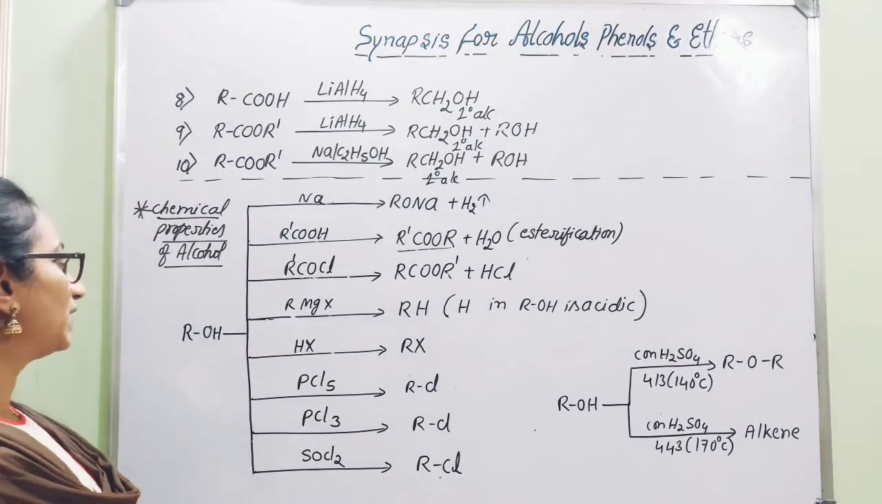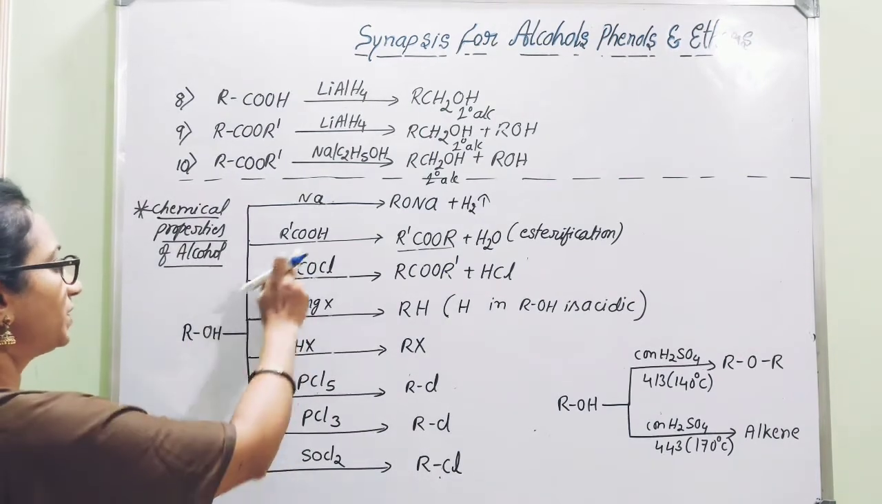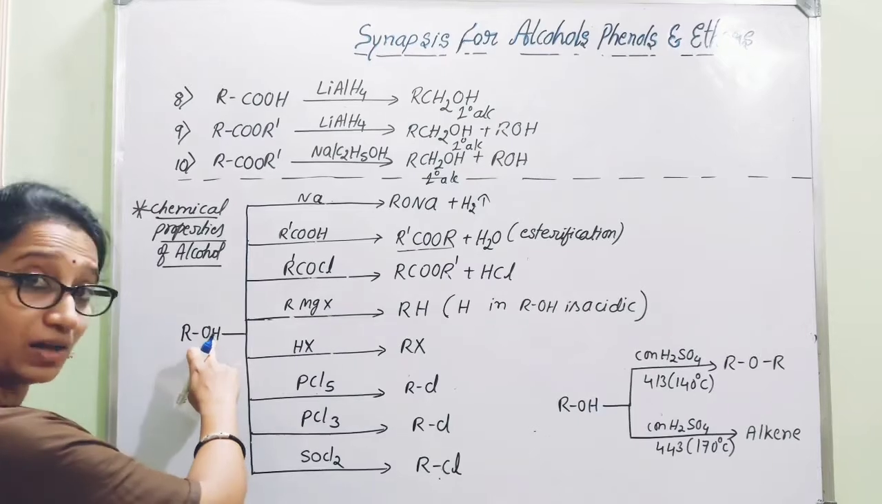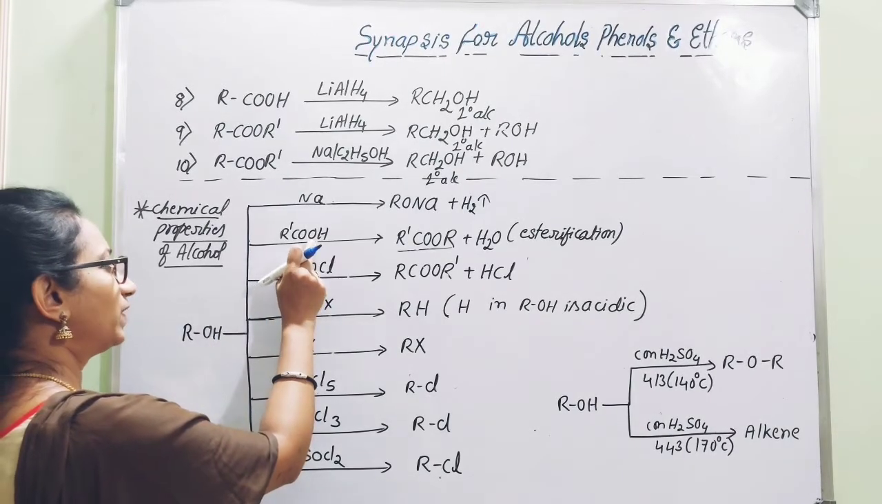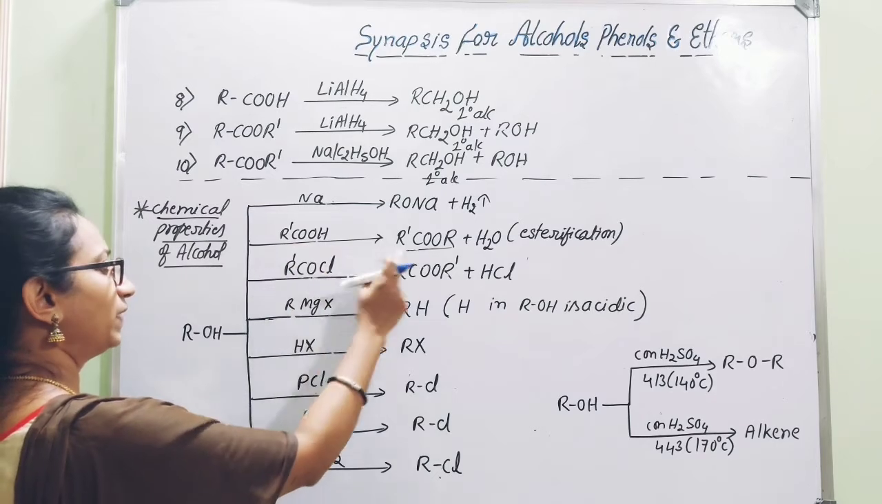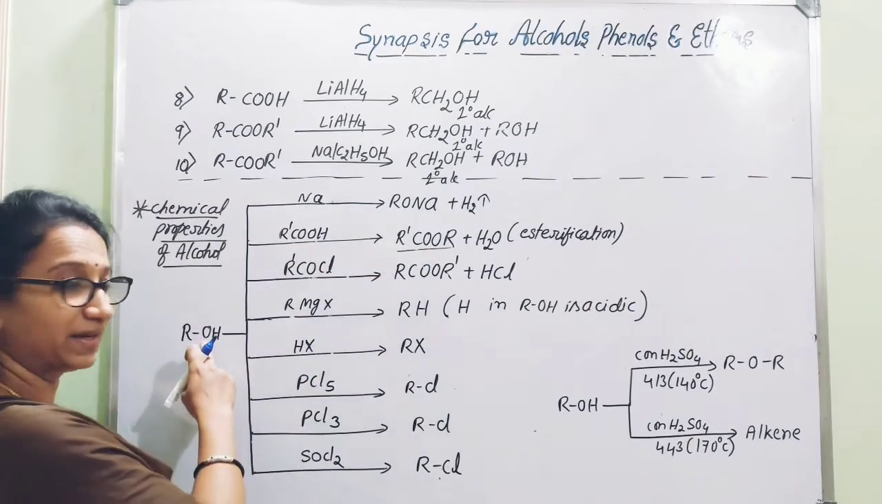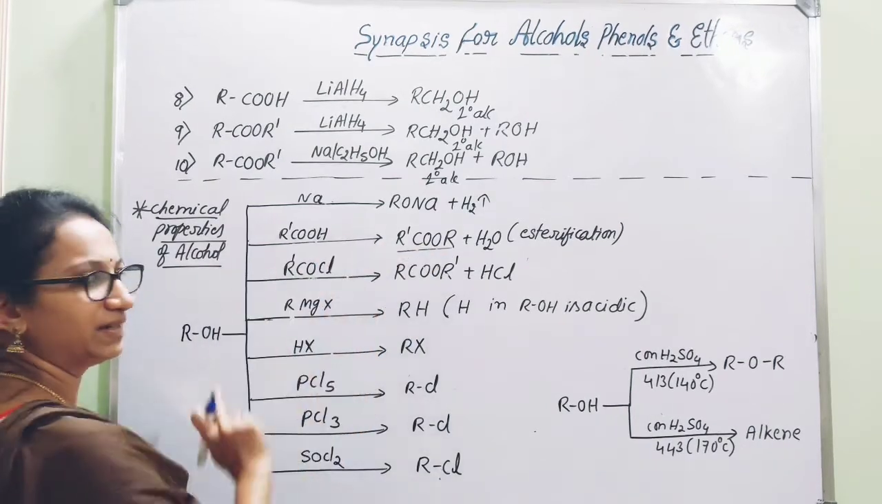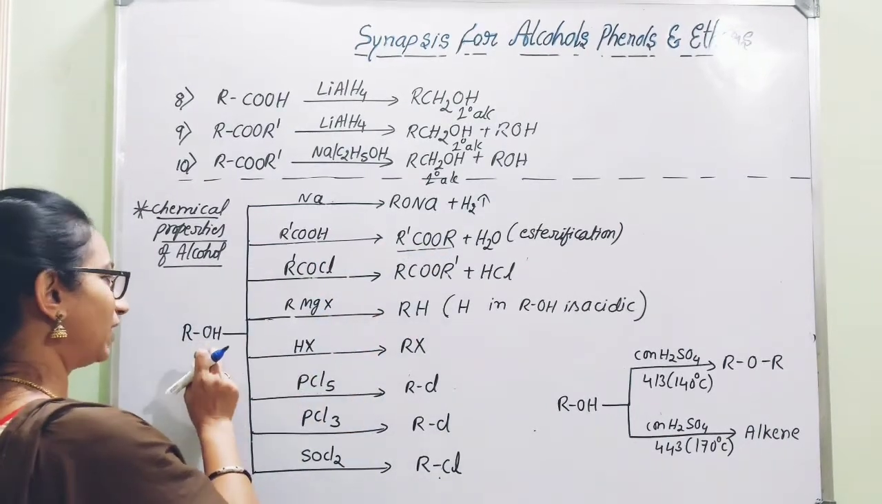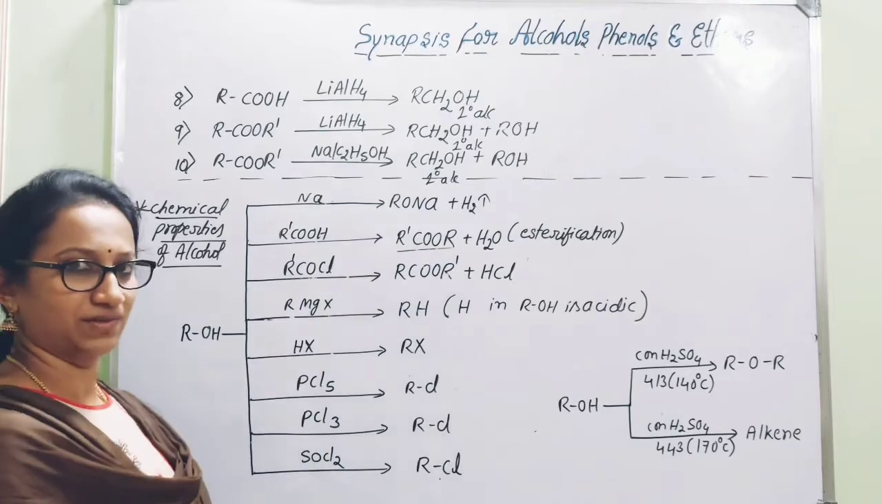You can just remember that OH is removed not from the alcoholic group. Remember this very well: OH is removed from the carboxylic group. If it is labeled as 18, here also you can get that oxygen as 18, so the alcohol will retain the oxygen.